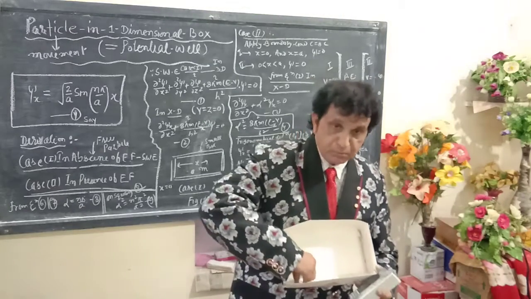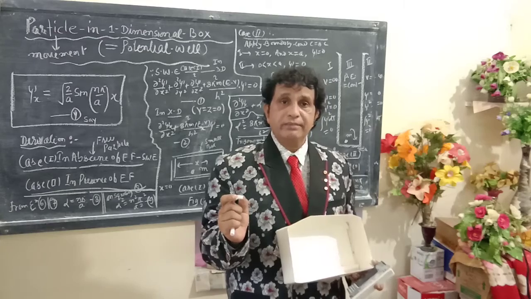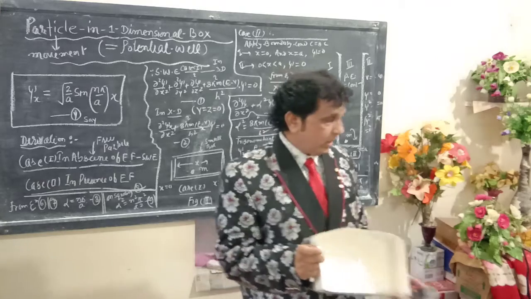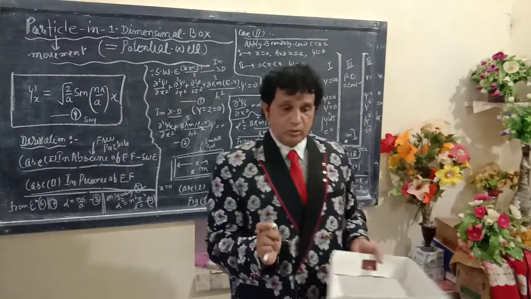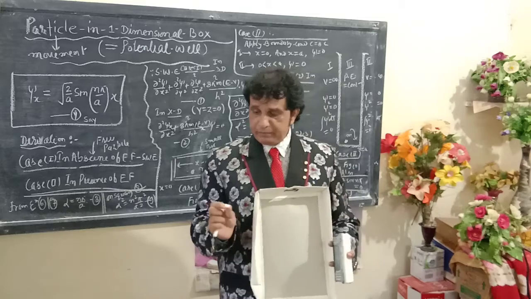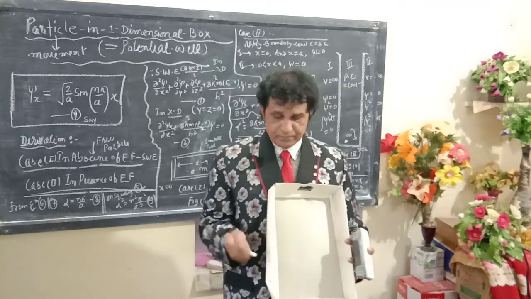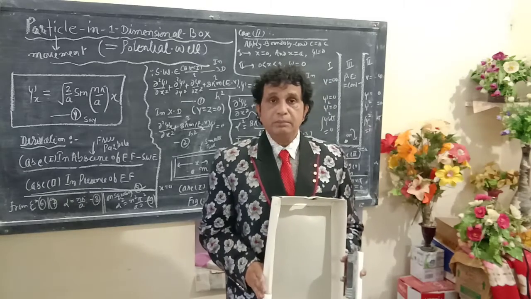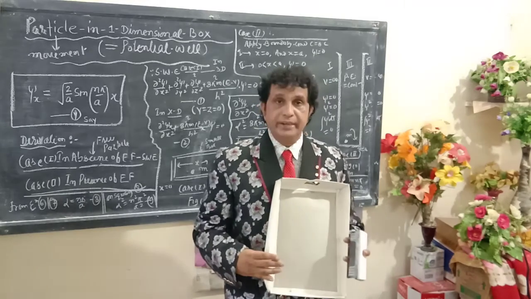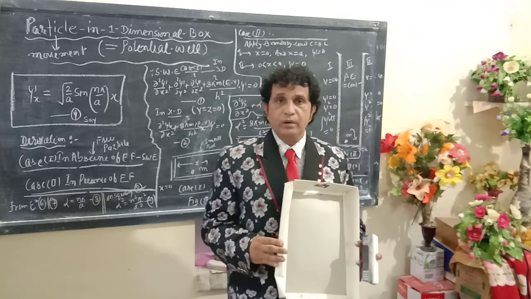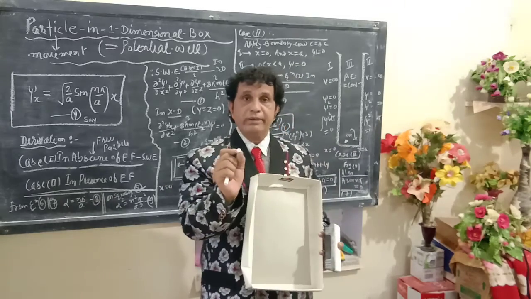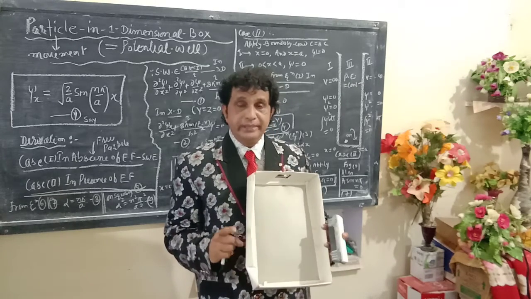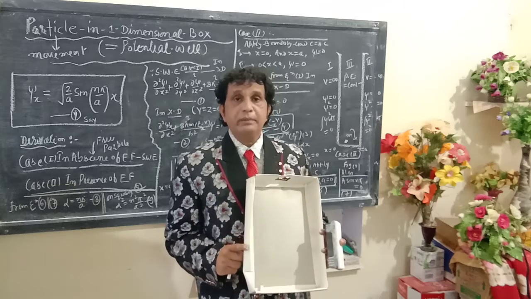Now, after removing this particle which was initially present in this small box, I am dipping this particle between two huge, large parallel electrodes here. Now let us study here: what is the value for this particle? We have assumed mass m, and its momentum and its position should be calculated here.